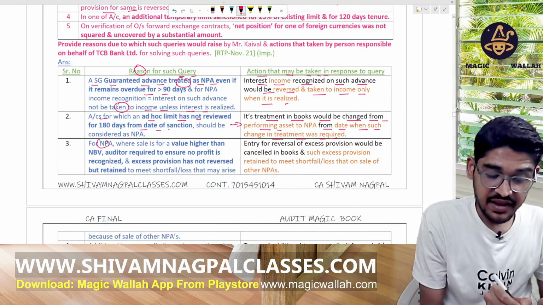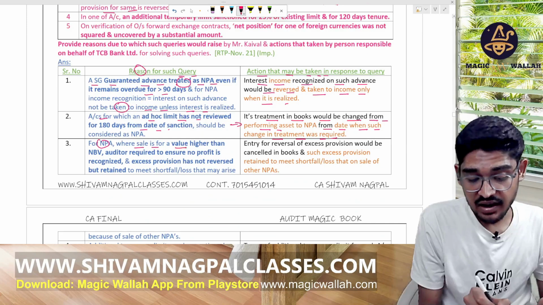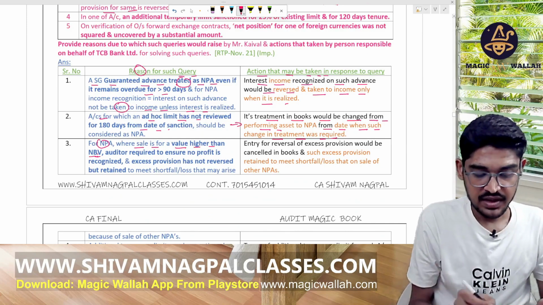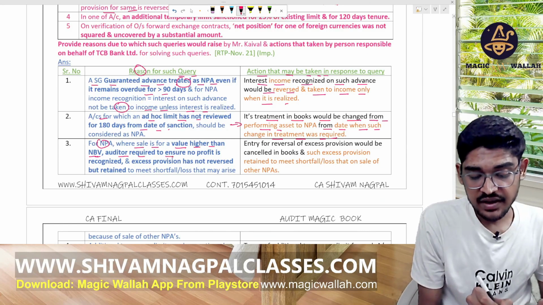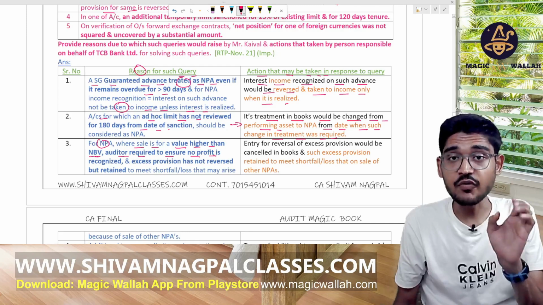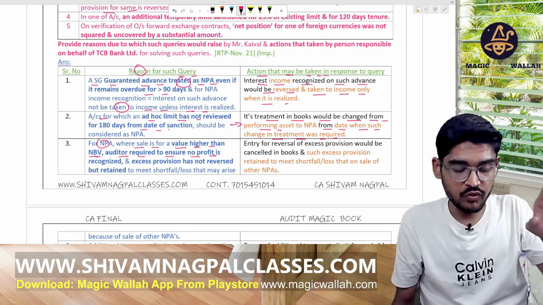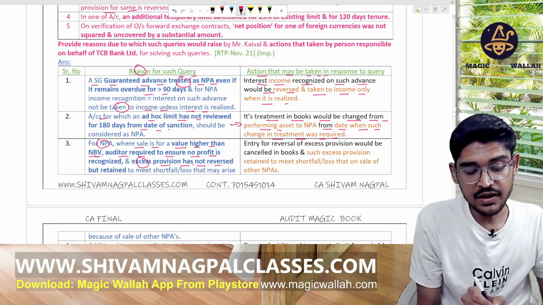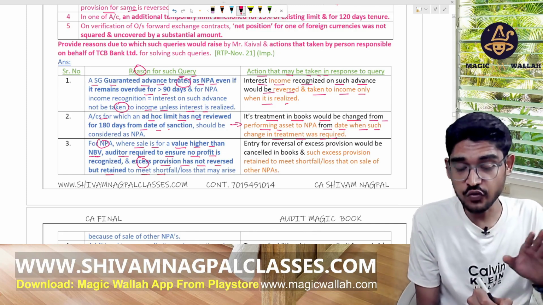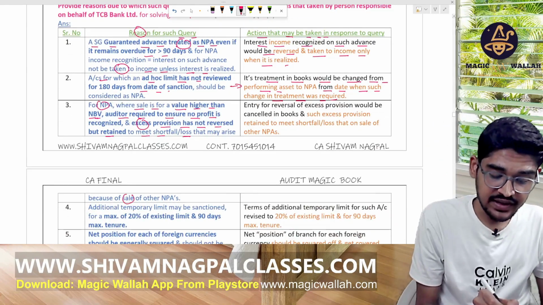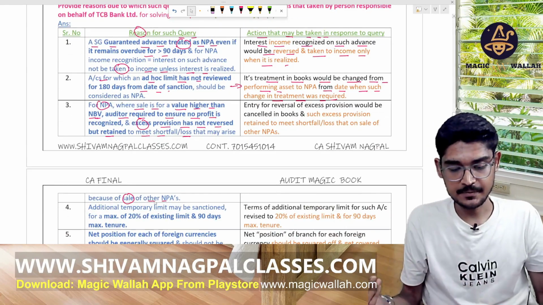For an NPA, when there is a sale for a value higher than the net book value, the auditor is required to ensure that no profit is recognized, and it should not be credited to the profit and loss account, but kept as a separate provision. The excess provision is not to be reversed, but to be retained to meet the shortfall or loss in the future that may arise because of the sale of other NPAs.